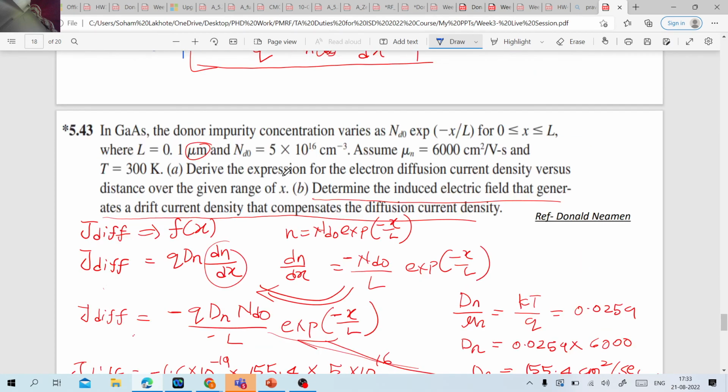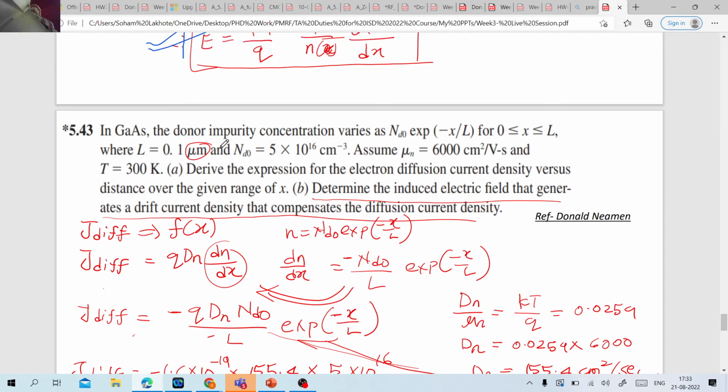So the first part of this question: in gallium arsenide, the donor impurity concentration varies with distance, and they have given the values. First of all, they have asked us to derive the expression of electron diffusion current density versus the distance, right? The electron diffusion current density has that dn by dx term, correct? This dn by dx term will be there, and n varies with x, so this J diff will also vary as a function of x. This is what they have asked us to do.